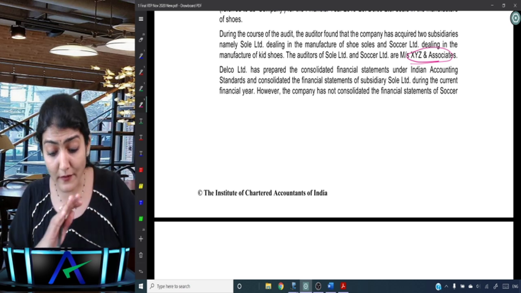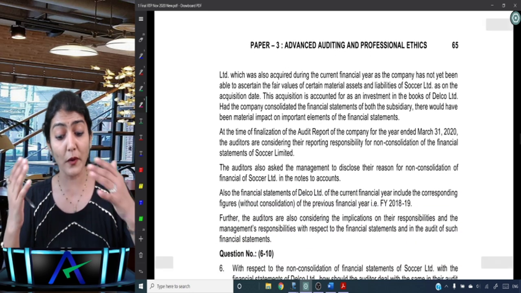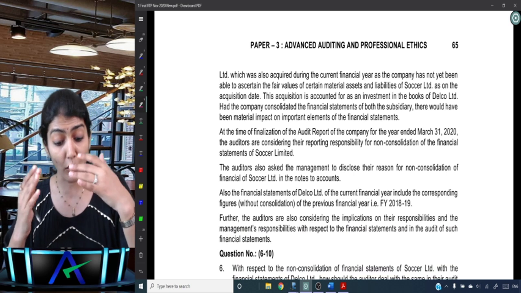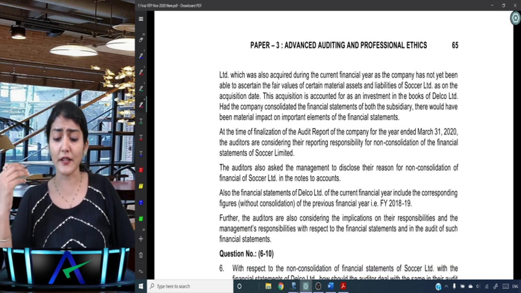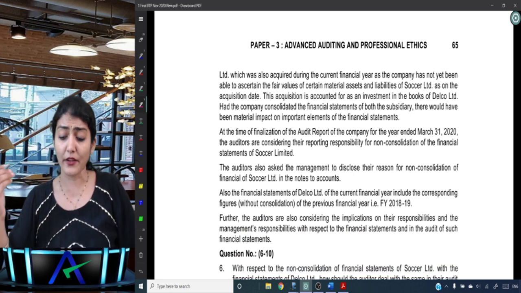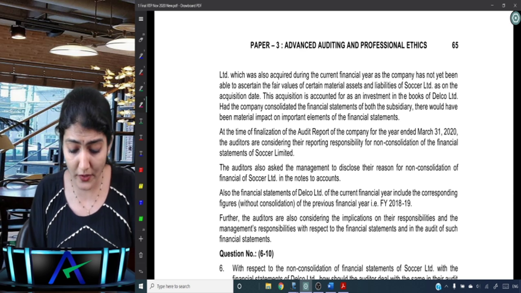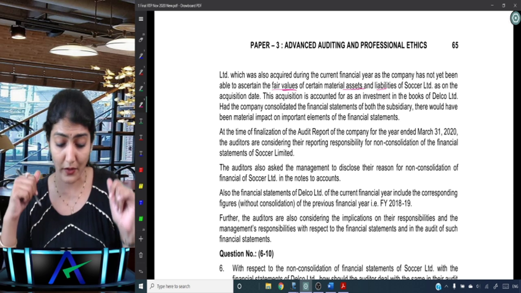However, the company has not consolidated the financial statements of Soccer Limited, which was also acquired during the financial year, as the company has not been able to ascertain the fair value of certain material assets and liabilities of Soccer Limited as on the acquisition date. So they say because we don't have the fair value of certain assets and liabilities, that is why not consolidated.